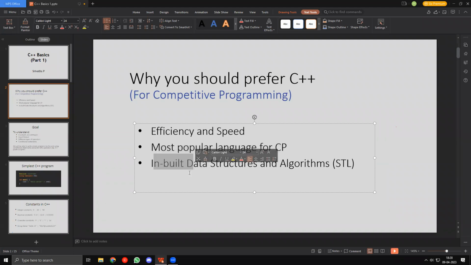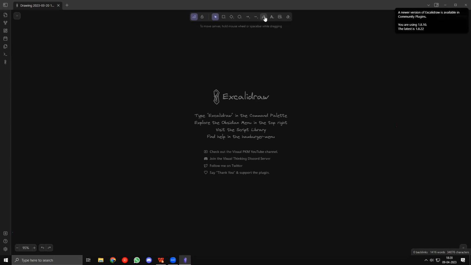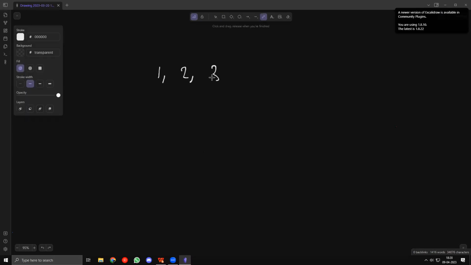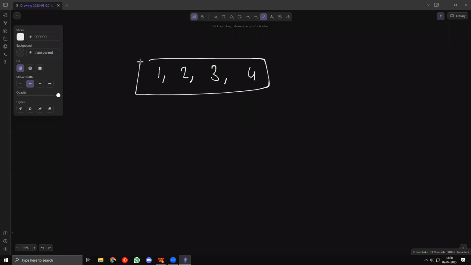The third thing is that it has a lot of inbuilt data structures and algorithms, collectively called STL, the Standard Template Library. For example, let's say you want to reverse an array. Let's say you have an array 1, 2, 3, 4. We'll discuss arrays properly later, but just say you have a collection of elements 1, 2, 3, 4. Now you want to reverse this. If you are not using STL, you'd have to do this manually.